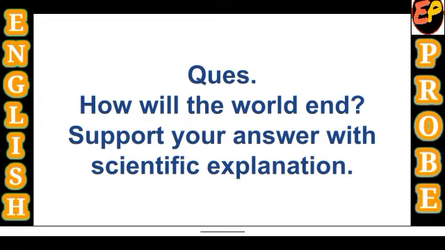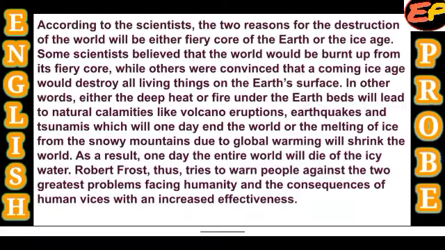They take it directly, because for science fire and ice cannot be emotions. They are very powerful elements of nature. So let's see what scientists believe for the destruction of the world and fire and ice as well. According to the scientists, the two reasons for the destruction of the world will be either the fiery core of the earth or the ice age.